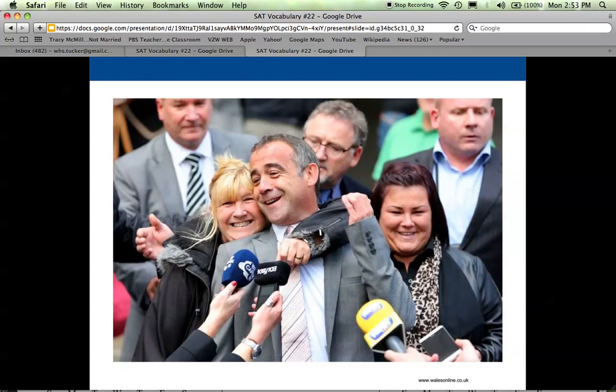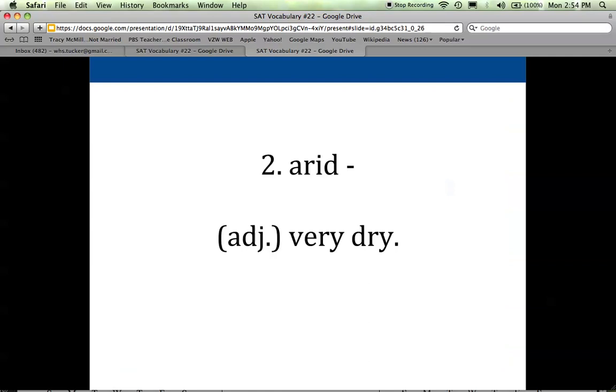And you can hear the noun form a lot of times if you're watching shows on television that have to do with court cases and legal issues and trials. You'll hear the word acquittal, which is the act of acquitting, the act of freeing someone from a charge or declaring them not guilty. The second word is arid, and arid is an adjective.